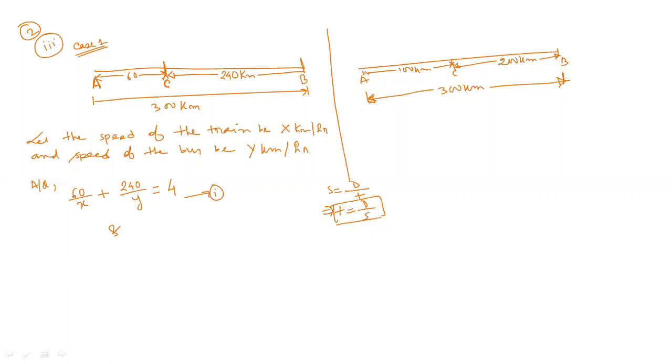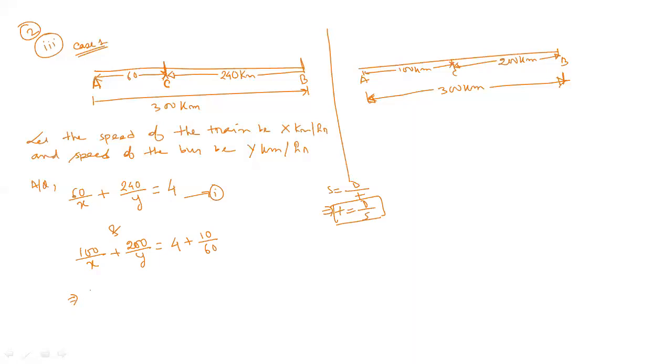Now, 100 by x plus 200 by y equal to how much? Equal to 4 hours 10 minutes. That means 4 plus, now the minutes you have to convert into what? Hours. Do you understand this one? Yes, sir.